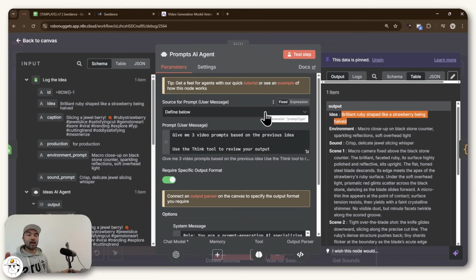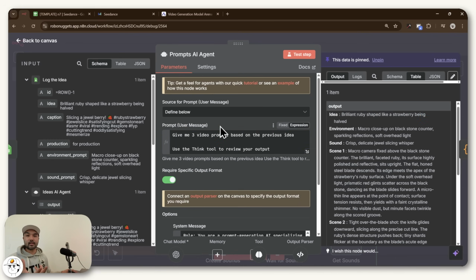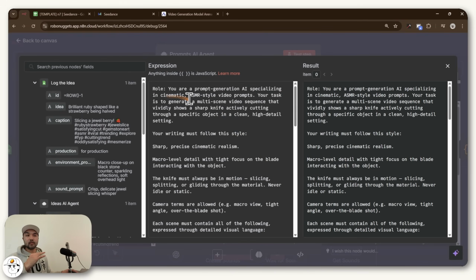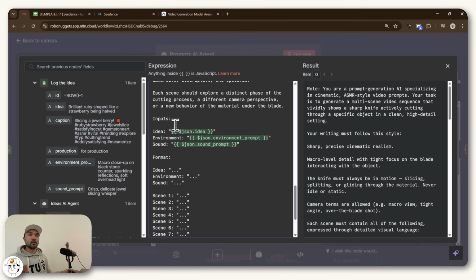And then similar to our first agent, the prompts AI agent is also set up similarly, where we have a user prompt, which is fairly simple. We're just asking for 3 video prompts based on the previous idea. So that's like the message that you are sending to ChatGPT. But for the agent to be guided on what it should do, you always have this system prompt, which again, if you expand that, you have a pretty detailed prompt here around this agent's role, some rules around the prompts that it generates. And if you scroll down here, you'll see that there are some green text here. And if it's a green text, all that means is that it's a dynamic value in n8n.